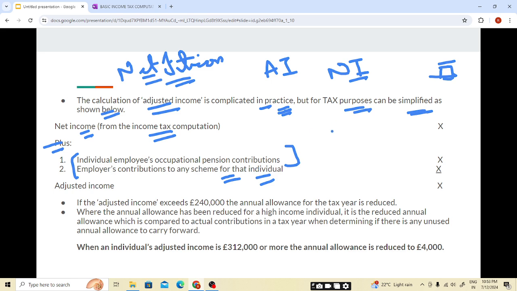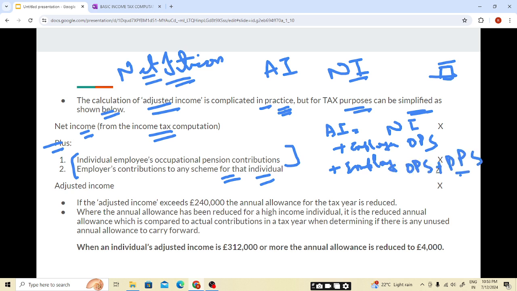So adjusted income will be calculated, students, as net income plus employee's contribution in the occupational pension scheme and employer's contribution in both schemes, occupational pension scheme and personal pension scheme. So this will give rise to adjusted income. I hope this is clear, students.